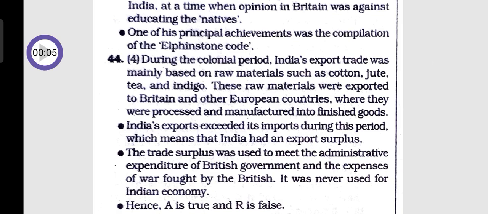During the colonial period, India's export trade was mainly based on raw materials such as cotton, jute, tea, and indigo. These raw materials were exported to Britain and other European countries where they were processed and manufactured into finished goods. India's exports exceeded its imports during this period, which means that India had an export surplus.